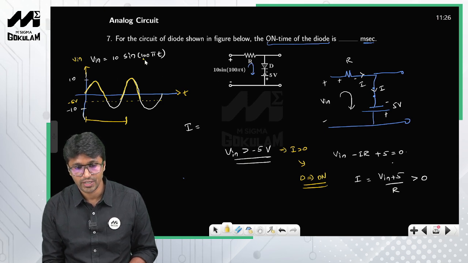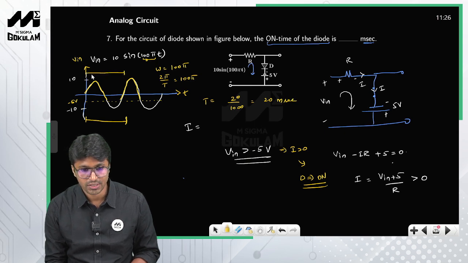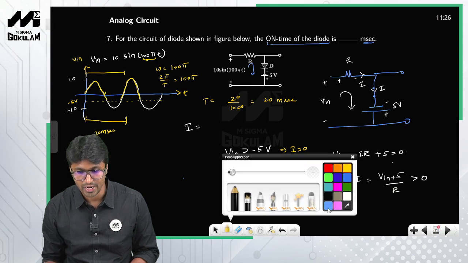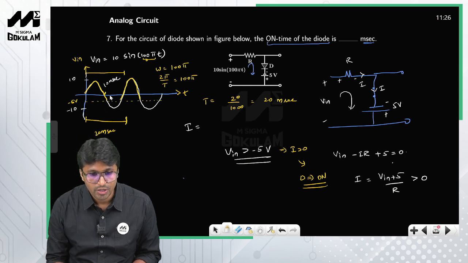How do you calculate the time period? Look at this one, omega is 100 pi. So 2 pi by T is equal to 100 pi. Therefore T is equal to 2 by 100. Multiplying with 10 in the numerator and denominator, you can write this as 20 milliseconds. So one complete time period is 20 milliseconds. Half of that is 10 milliseconds. And now you need to find this interval, and similarly this interval.